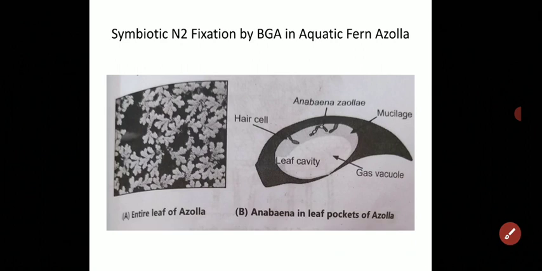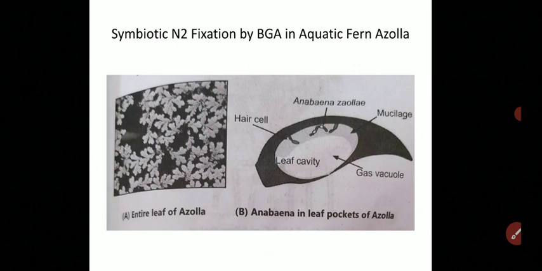Next, symbiotic nitrogen fixation by blue-green algae in the aquatic fern Azolla. This structure shows, first, A, the entire leaf of Azolla, and B shows the Anabaena in the leaf pocket of Azolla. The blue-green alga Anabaena azollae is a well-known endosymbiont in the leaf pocket of the water fern Azolla.